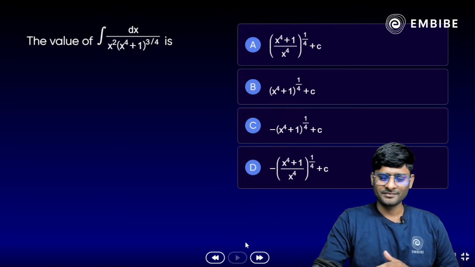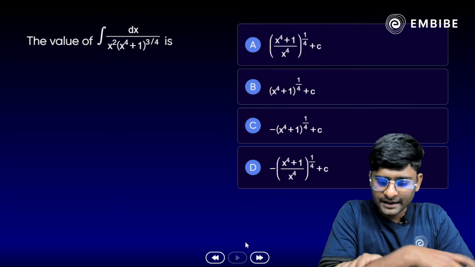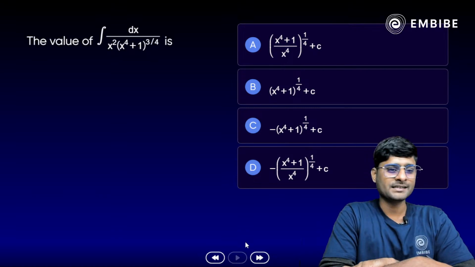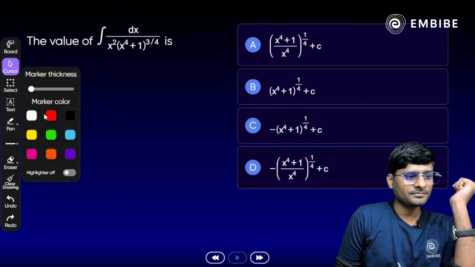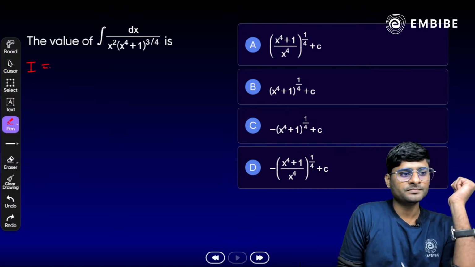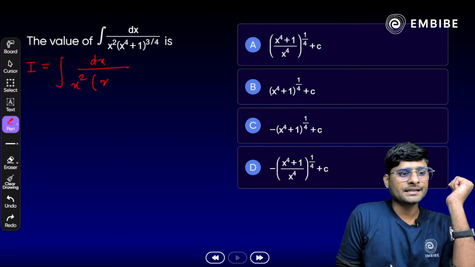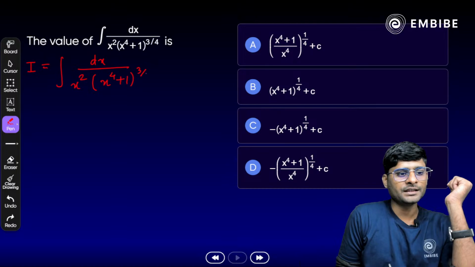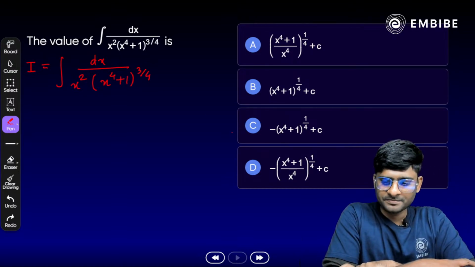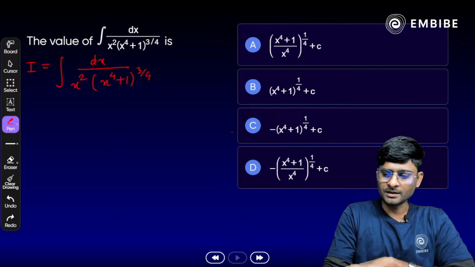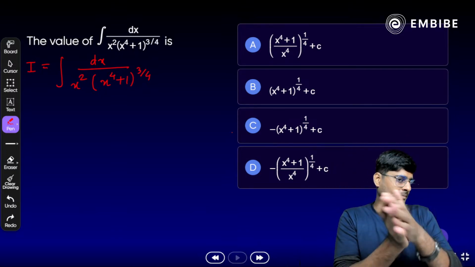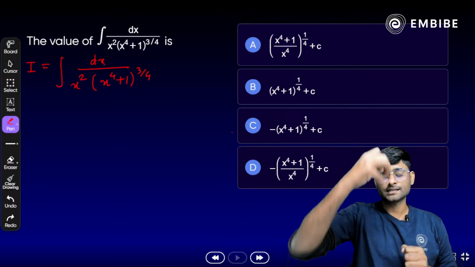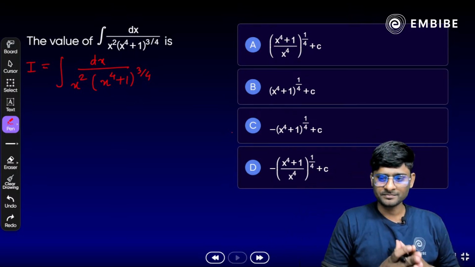How do we approach it? Anyone? Any idea? Aditya, Shantanu, yes. Take your time. It's a very easy question. It's I is equal to integration of dx by x square x raised to power 4 plus 1 whole raised to power 3 by 4. Think about it. Highest power. Look here, the highest power is x raised to power 4. If you take x raised to power 4 common, then 3 by 4 also comes out common, that is,